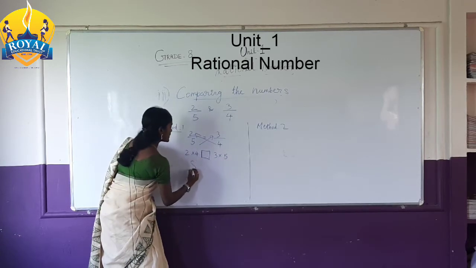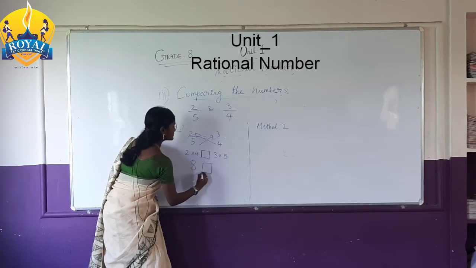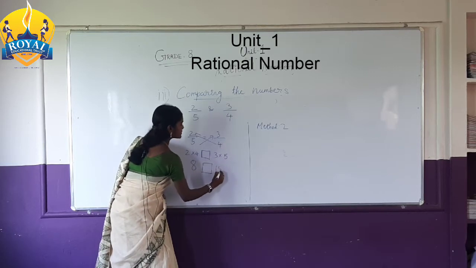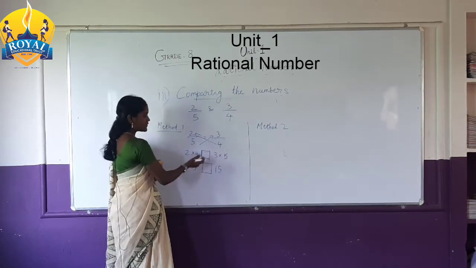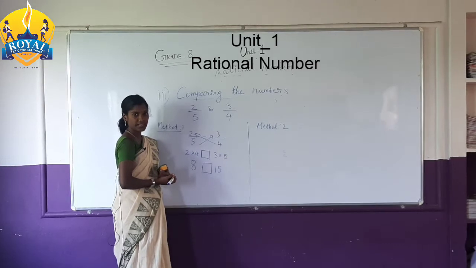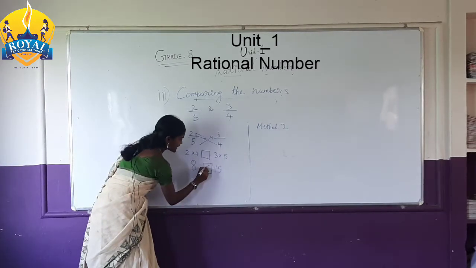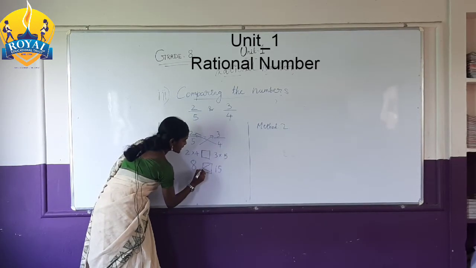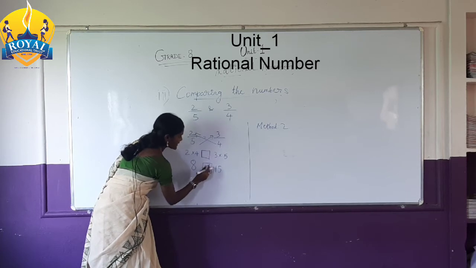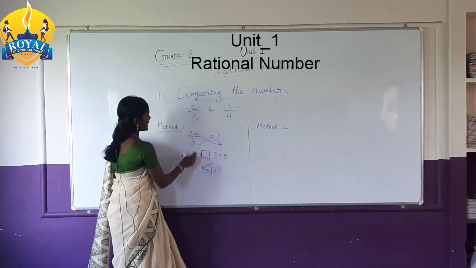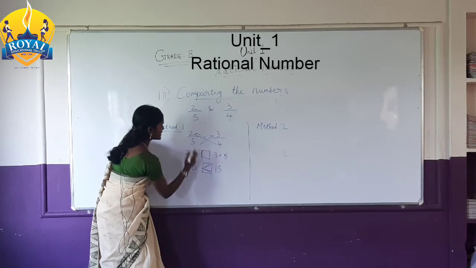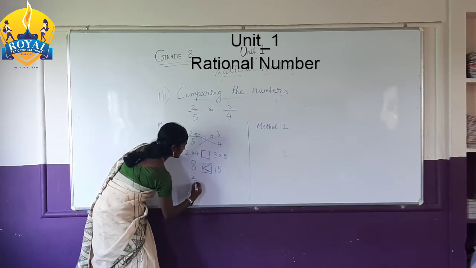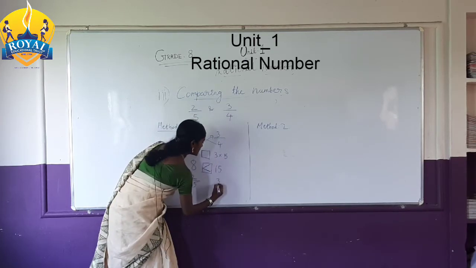4 2s are 8. 5 3s are 15. Which one is greater? Yes, 15. You have to put the greater symbol facing 15. So 8 is the answer for 2 by 5 and 15 for 3 by 4.